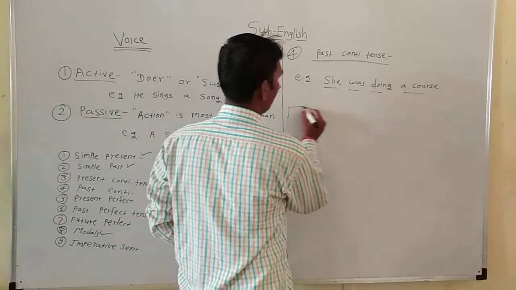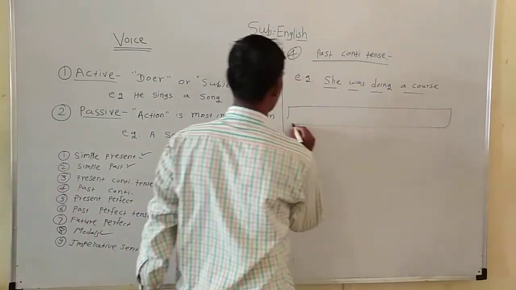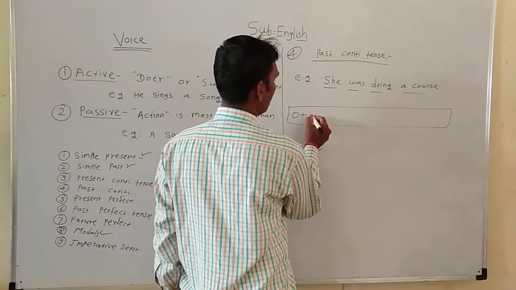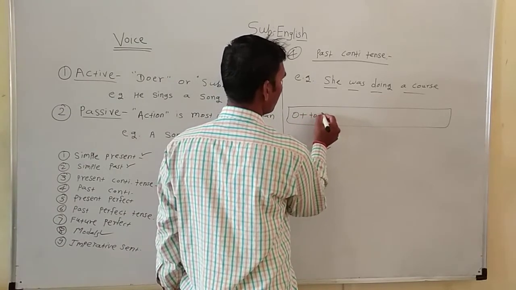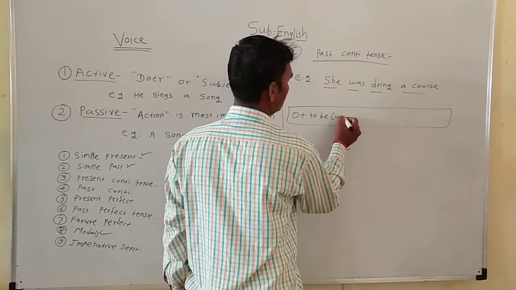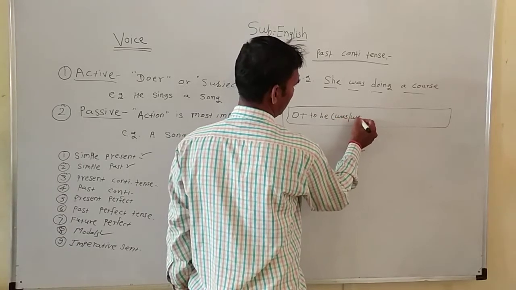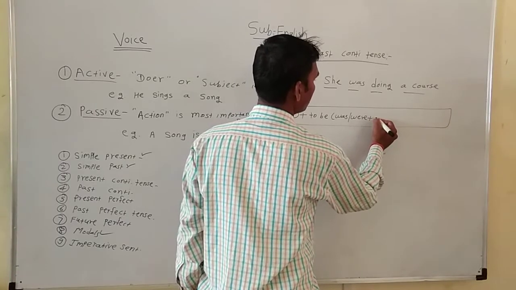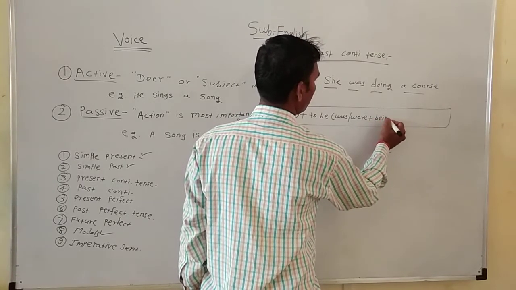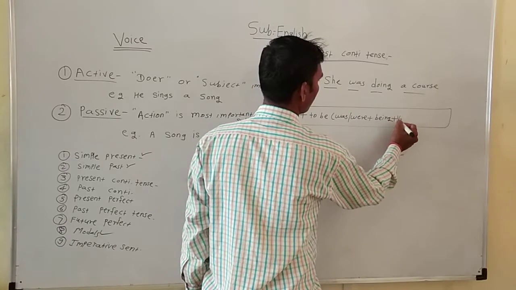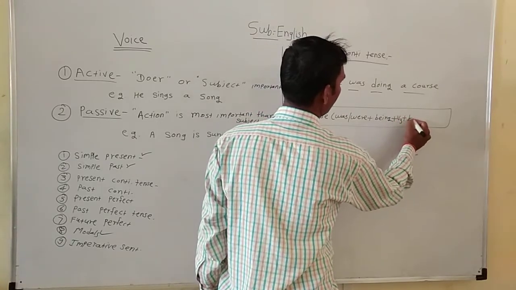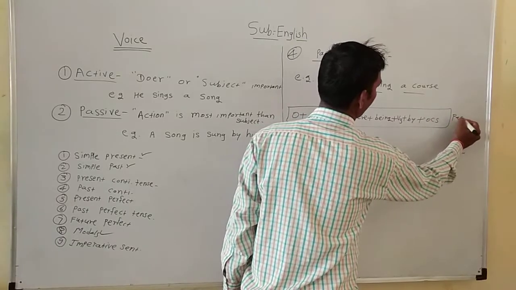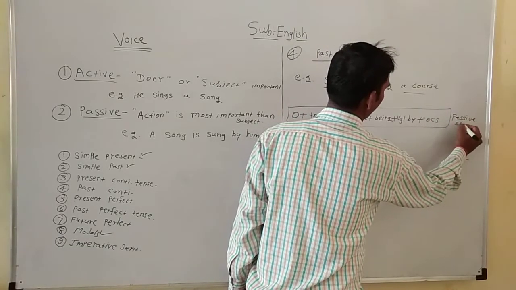There is a passive structure for this sentence. We take the object first, after it using the to be, was or were, then we eliminate the ing and instead of ing we use being, then V3, then by, then the objective case of the subject. This is the passive structure.